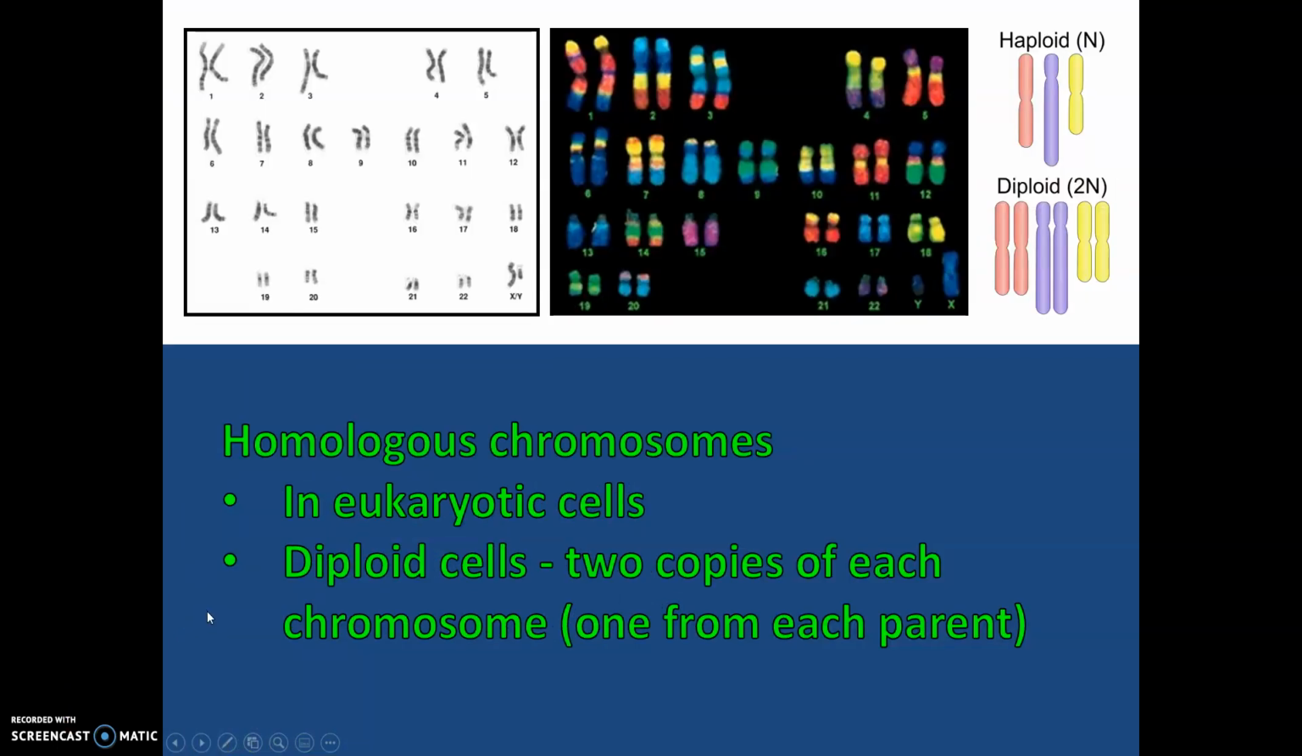So homologous chromosomes. Homologous chromosomes are chromosomes that we have paired up. In eukaryotic cells and diploid cells, basically they have two copies of each chromosome, one from each parent. So our diploid cells would be basically anything that's not your sex cells. Your skin, your blood, your bone, different things like that would be diploid.